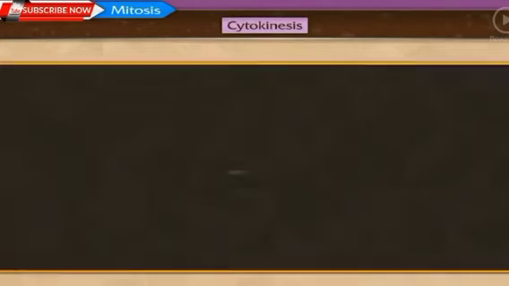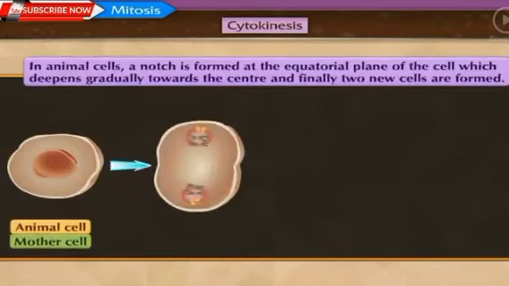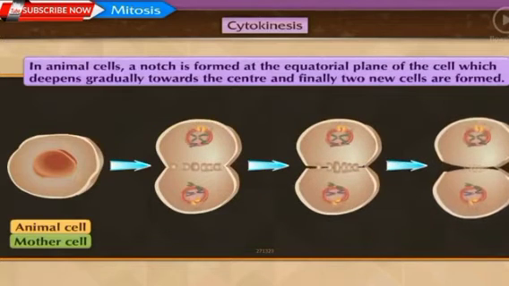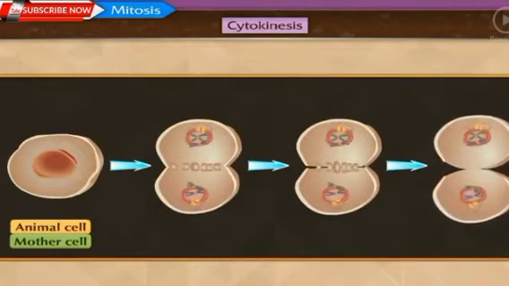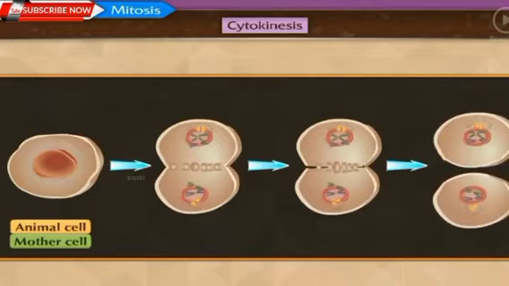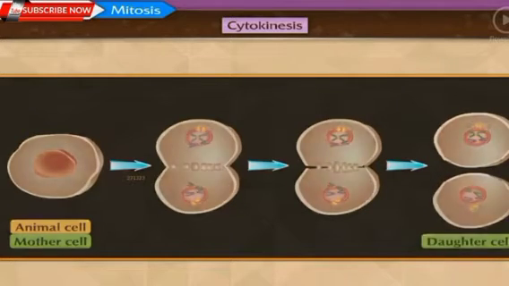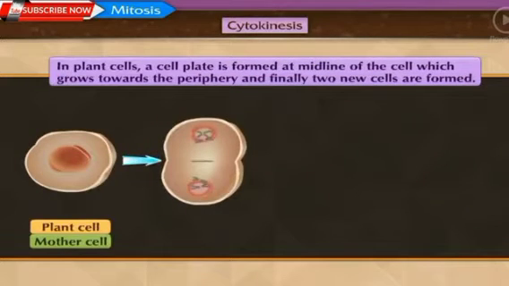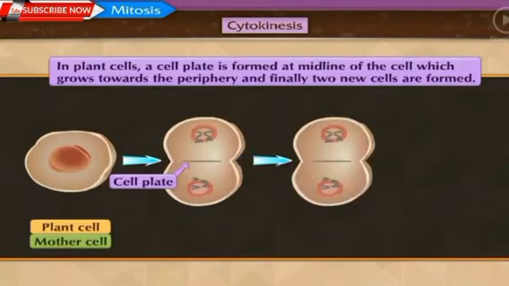Cytokinesis. In cytokinesis, a notch is formed at the equatorial plane of the cell, which deepens gradually towards the center, and finally two cells are formed. These newly formed cells are called daughter cells. However, in case of plant cells, instead of a notch, a cell plate is formed at the midline of the cell, which grows towards the periphery, and finally two new cells are formed.